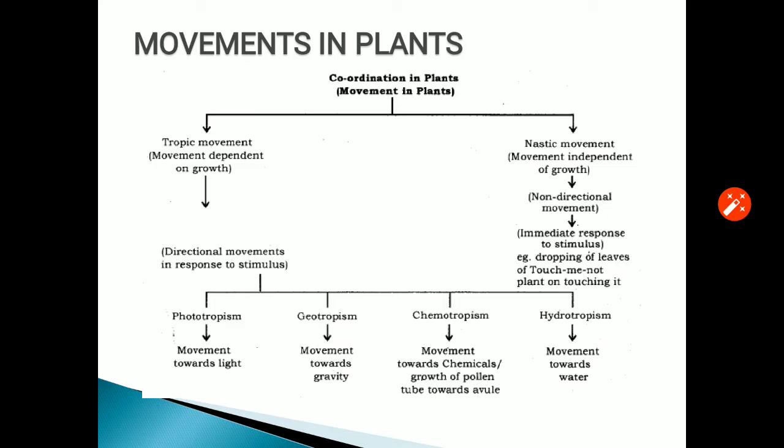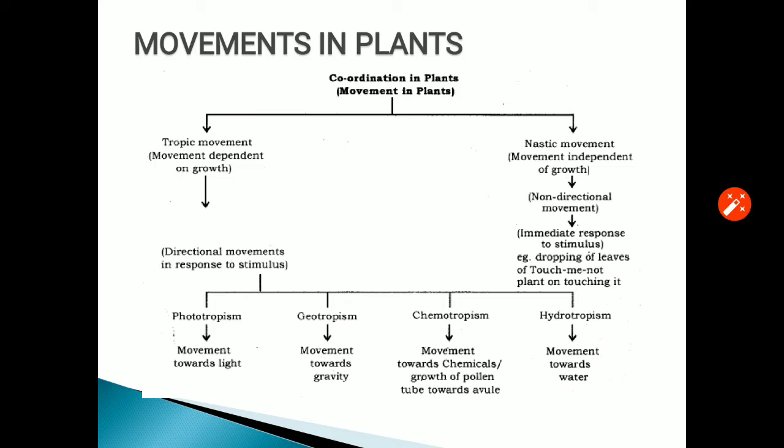Basically, tropic movements are directional movements, and nastic movements are non-directional movements. That means, in tropic movement, the stimulus, the situation which makes them react, and its direction are important. While in nastic movement, it doesn't matter from where the stimulus comes or what its direction is.